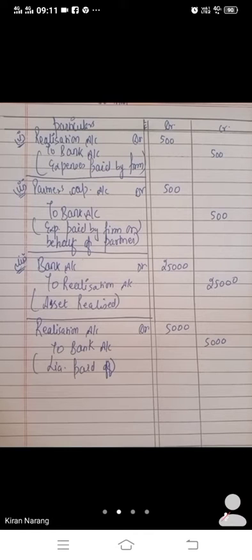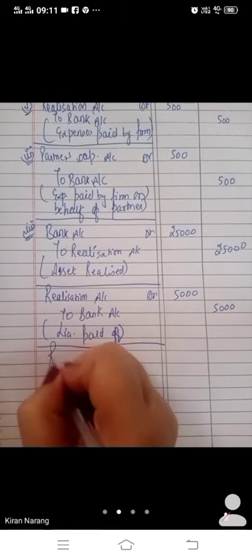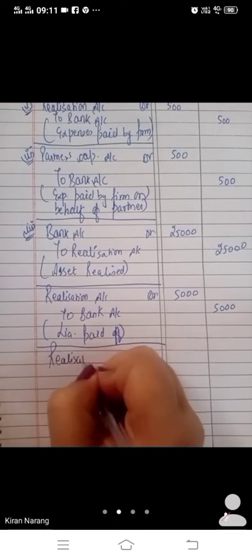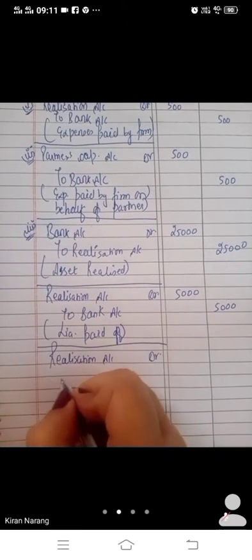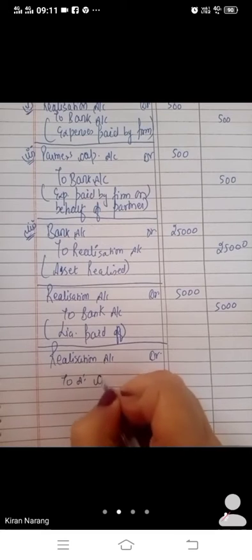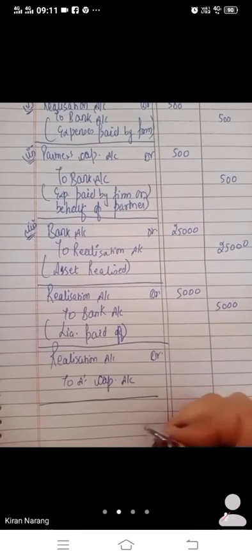Now, lastly, you have to give something to A, and for giving, you will pass a journal entry: realization account debit to A's capital account.